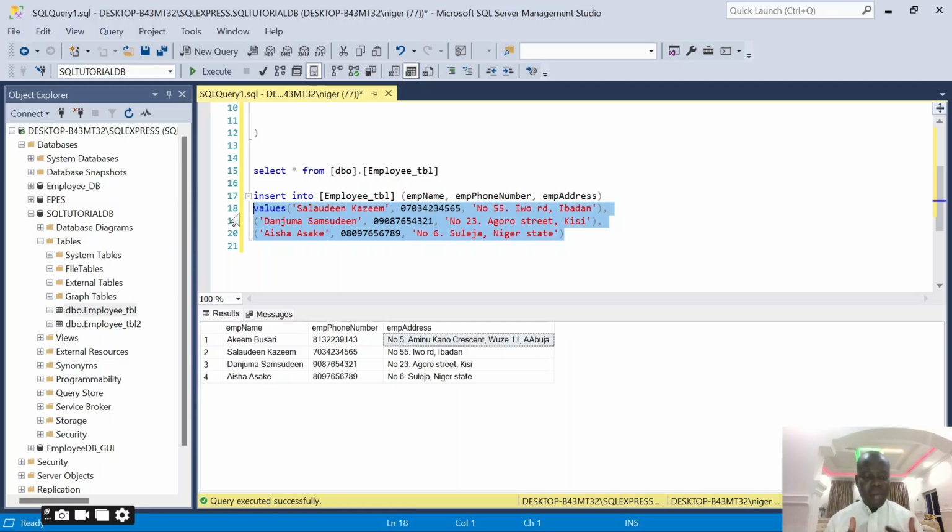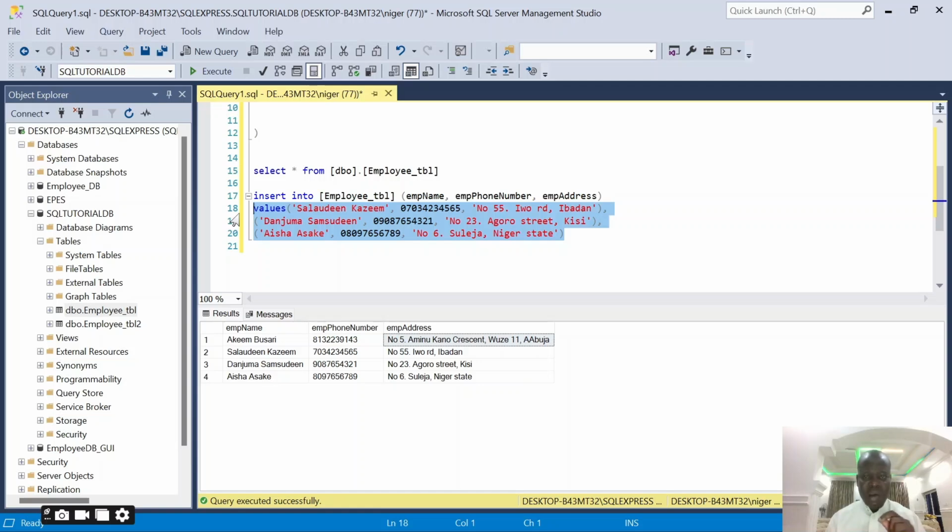So for you to avoid having the same record or duplicate in your database, you need to have a field, that is a column, that you will call a primary key. What the primary key is going to do is assign a key or a number, an ID, that will uniquely identify every staff you have in your organization. It's very common in some parts of the world, most especially in Nigeria.